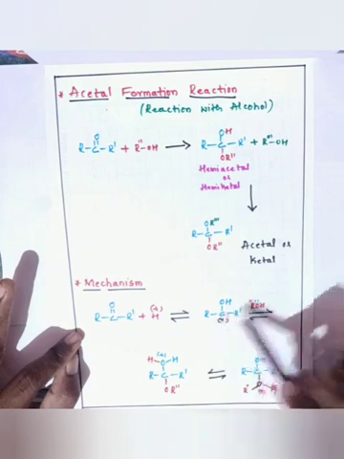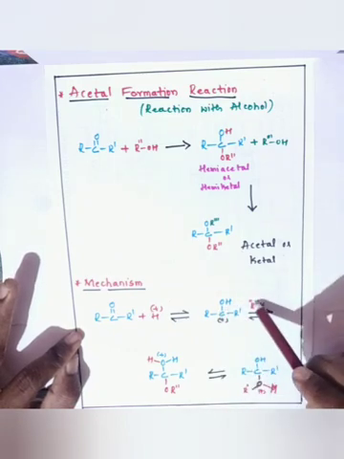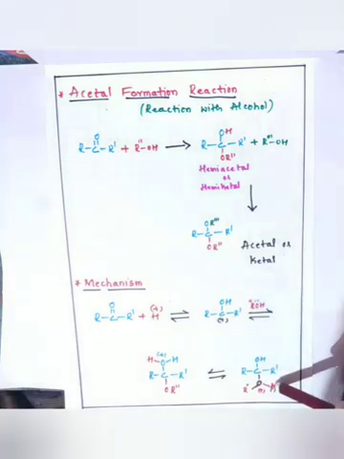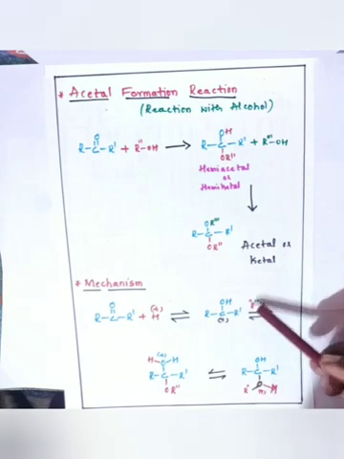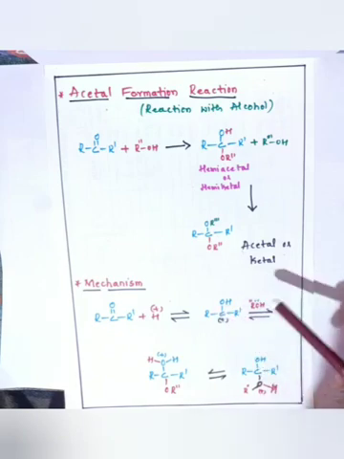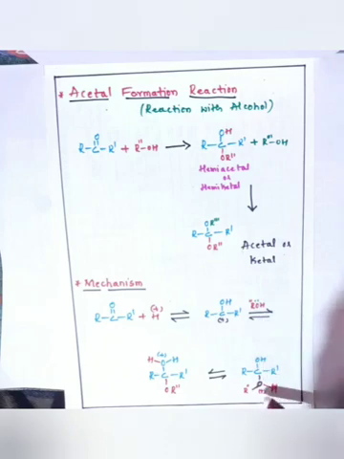So the reaction occurs between the carbon and the oxygen of this alcohol, which gives the intermediate product. Here oxygen gets the positive charge because this oxygen shared a lone pair of electrons with the carbon atom, so it loses its one lone pair and gets the positive charge.